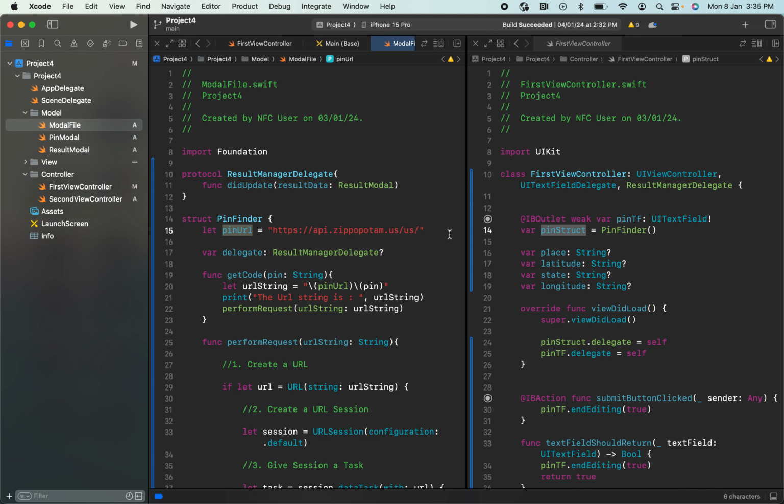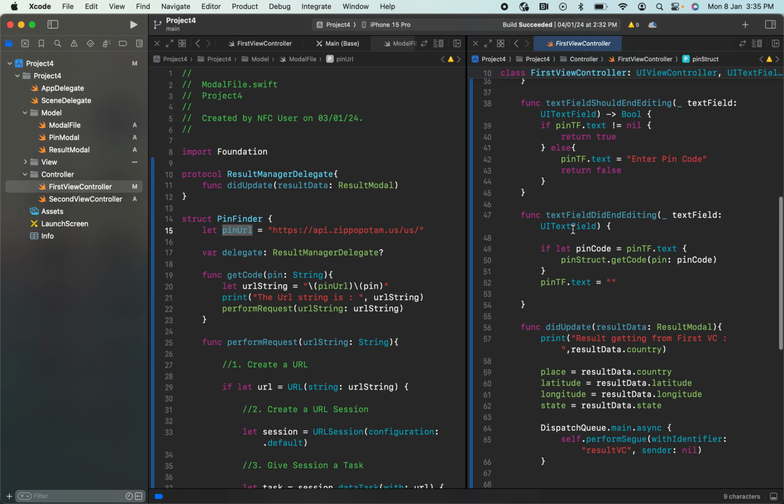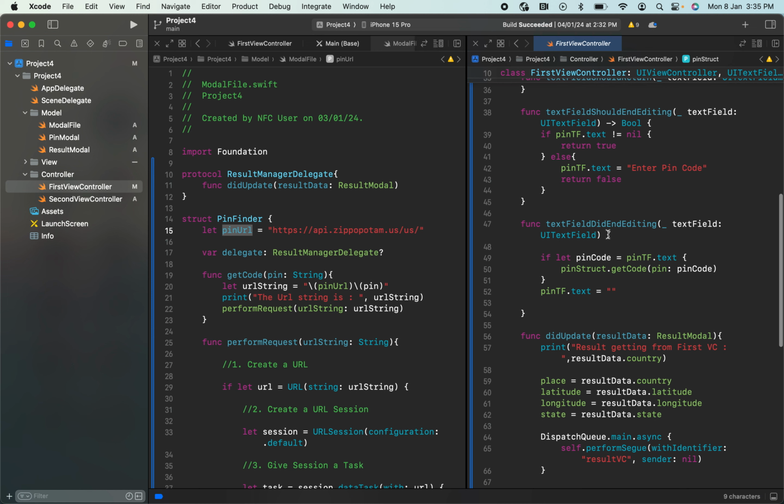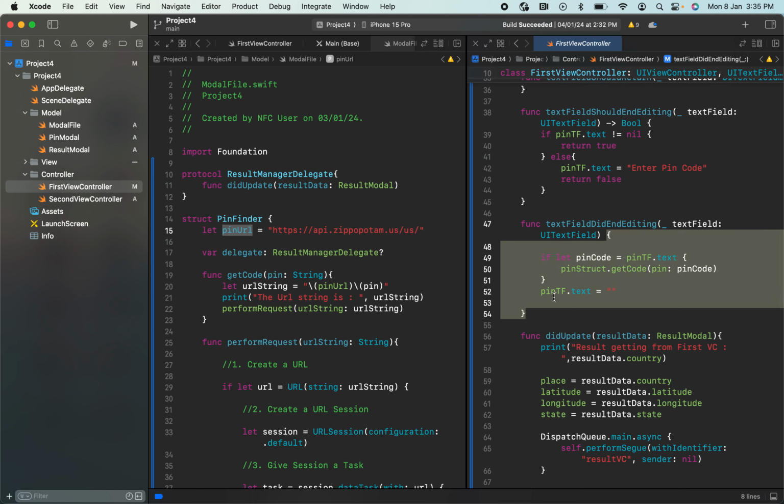So the pin code I'm entering here is in the first view controller. Here I'm creating an instance of this pin finder structure, that is pin struct. After that, we have learned about this delegate. Here we are fetching the data that we have entered in the text field.